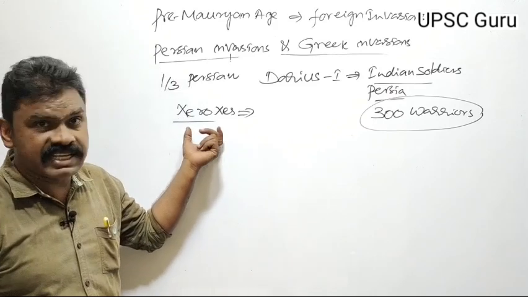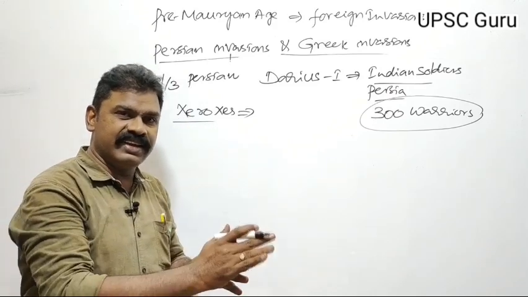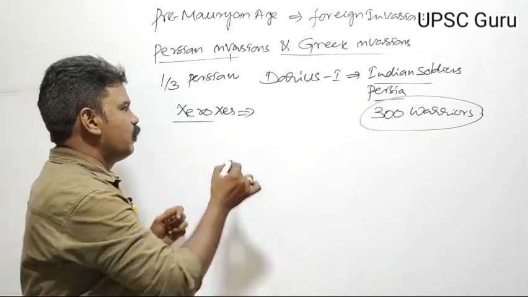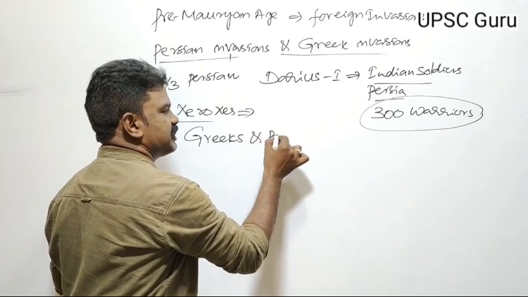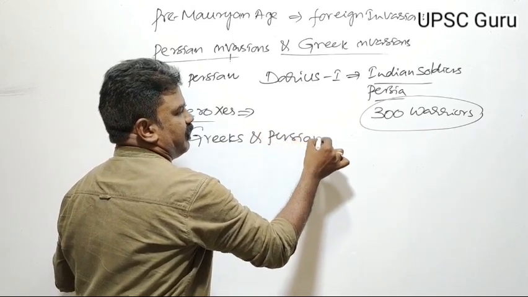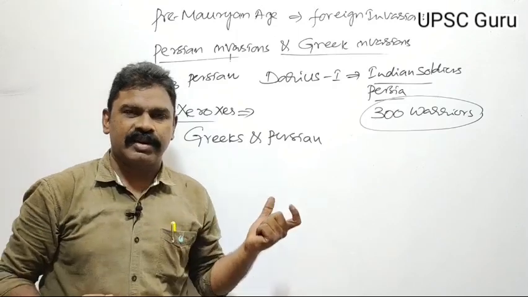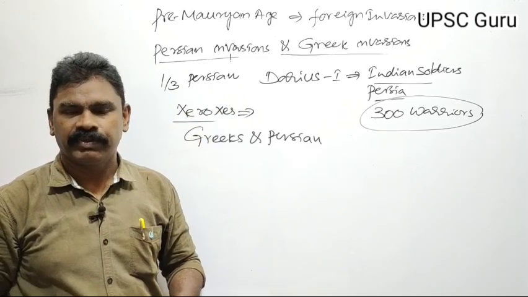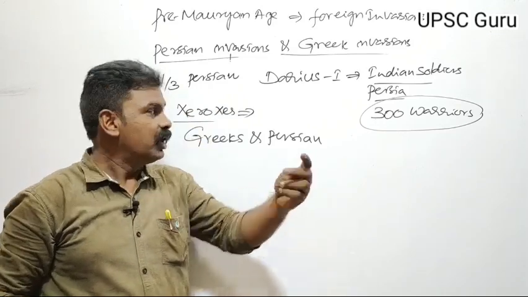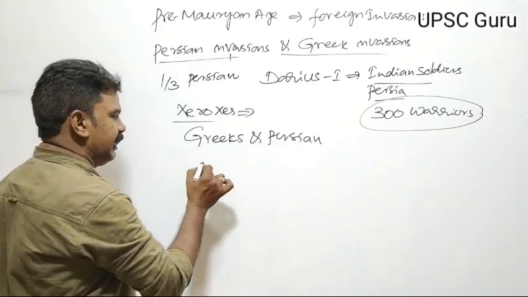During his period there was a war between the Greeks and Persians, called the Persepolis War or Greco-Persian War. It continued, and during this period there was a war called Thermopylae.